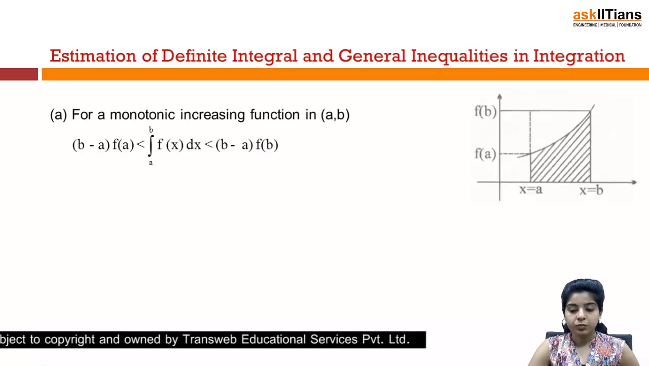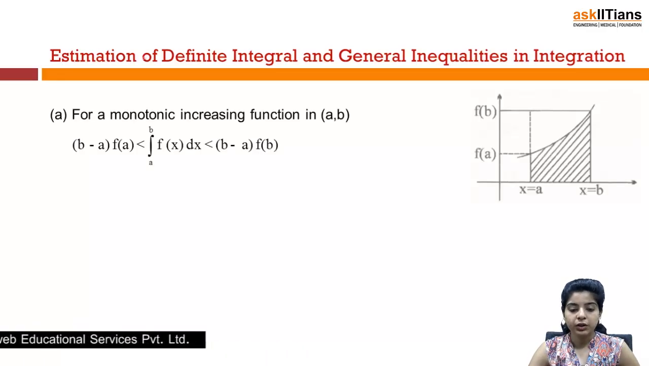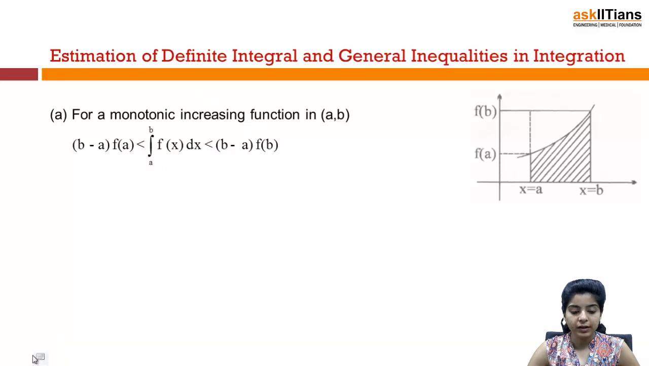we have certain important points, like here for a monotonic increasing function in [a, b], (b minus a) f(a) is less than integral a to b f(x) dx is less than (b minus a) f(b). This is a monotonic increasing function in [a, b]. This is x equal to a, x equal to b. This is the function. This is f at a, the value of the function at a, and the value of the function at b. So if you have a monotonic increasing function in [a, b], then you can write it in this form, right?